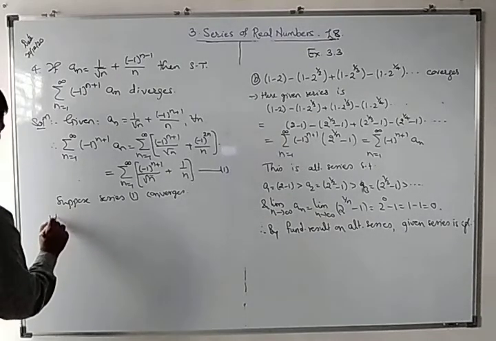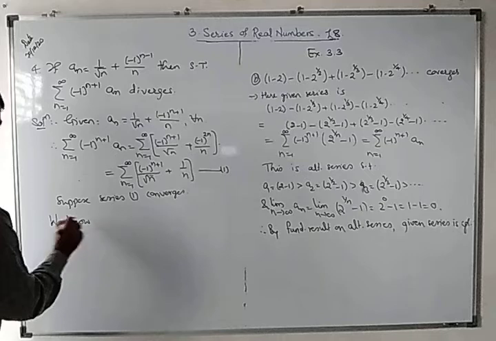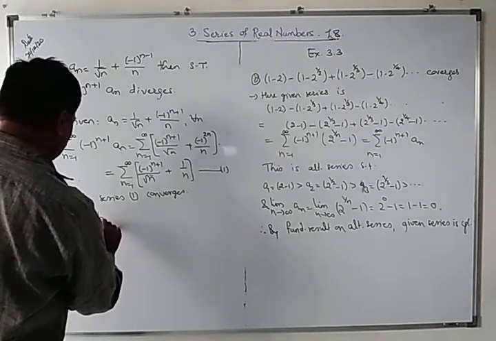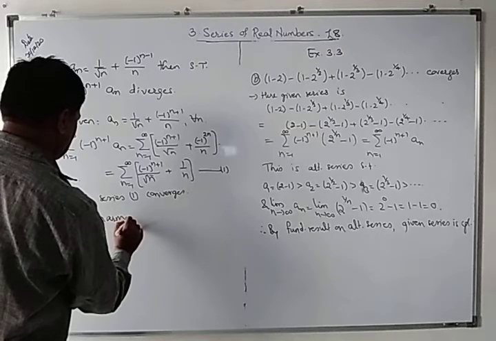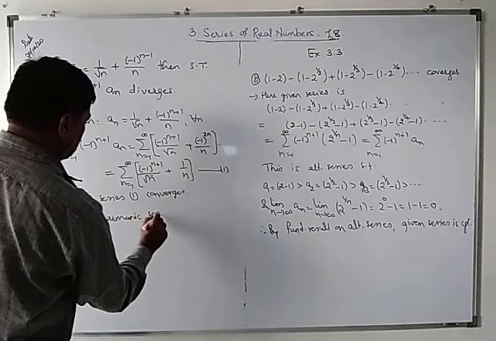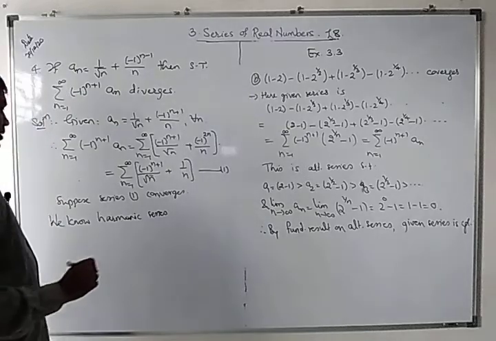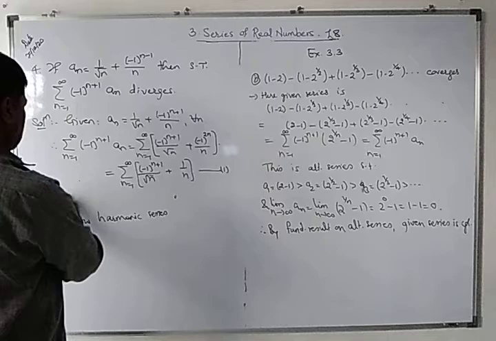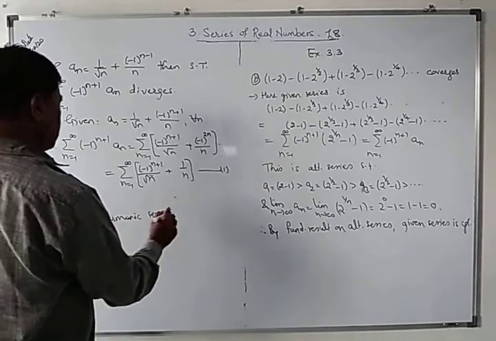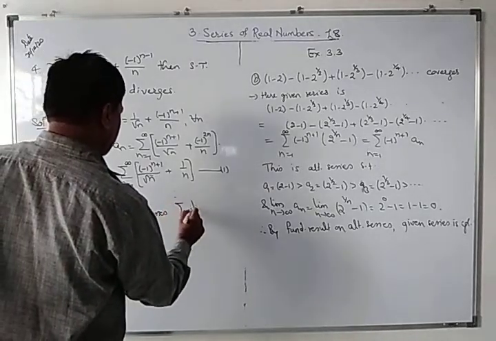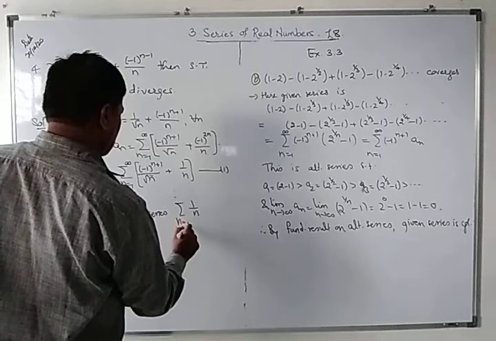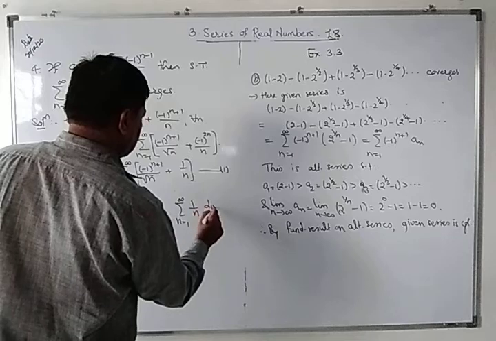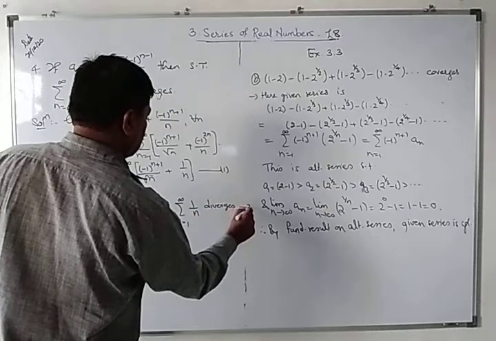We know the harmonic series, the summation of 1 by n from n equal to 1 to infinity, diverges. This is 2.